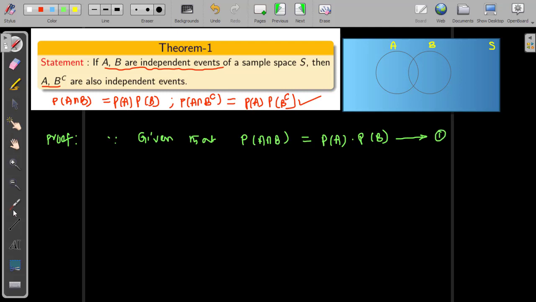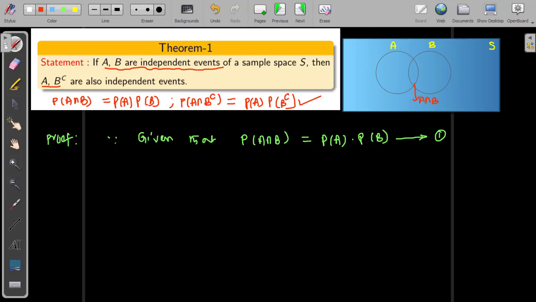Now look at the Venn diagram. This rectangle indicates the sample space. I have taken circle A and circle B. These two are events, event A and event B. The two circles overlap, and this common region, the intersection area, is denoted A intersection B.